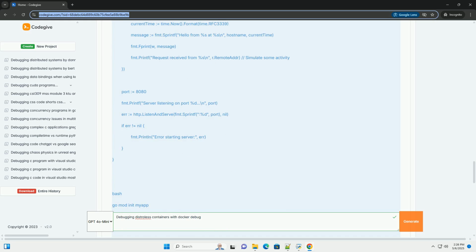First, you need to ensure that your application is compiled with debugging information. Rebuild the application using -gcflags="all=-N -l", which disables optimizations and inlining, making debugging with GDB much easier. Then, rebuild the Docker image. Now, run the container with the debug image. Use Docker Debug to attach GDB. Inside GDB, you can use commands like continue, to continue execution, and break function_name, to set a breakpoint at the beginning of a function.